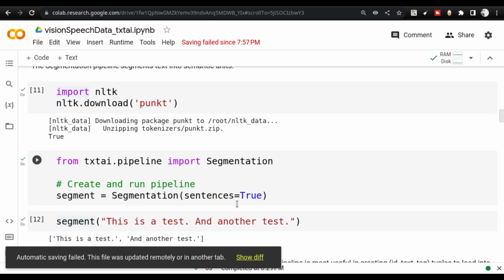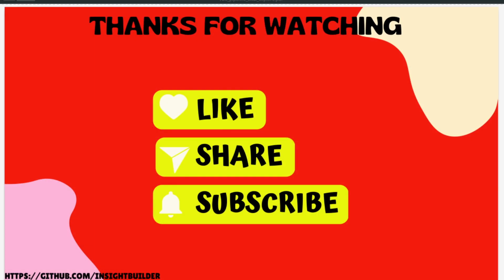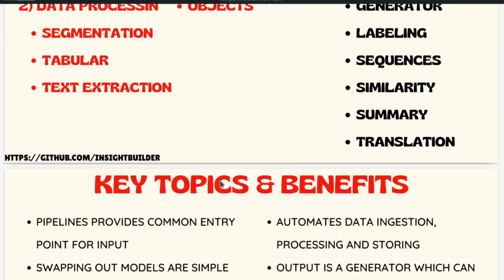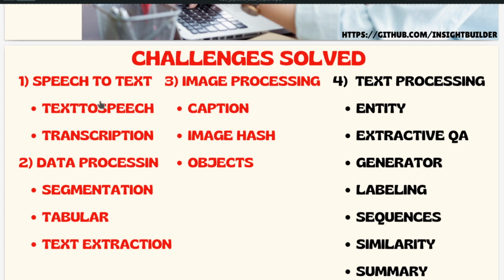Now that is done. Let us go back to the presentation for a moment. We discussed text to speech and speech to text pipelines. Next, we will be talking about data processing pipelines. Data processing pipelines work basically with CSV files and text files that are available on the internet, and with the sentences available on the internet.